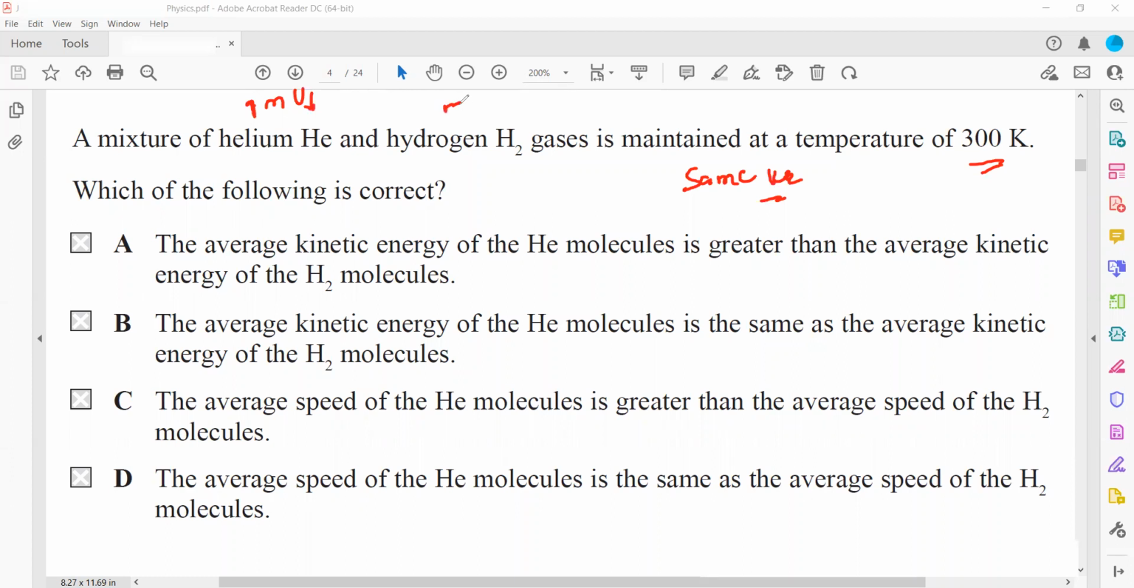And for hydrogen, its mass is small, so its particles will move faster, but the half mv square for helium will be the same as half mv square for hydrogen. The value of half mv square, the kinetic energy for helium, will be the same as for hydrogen.